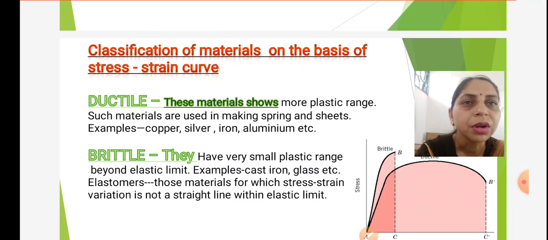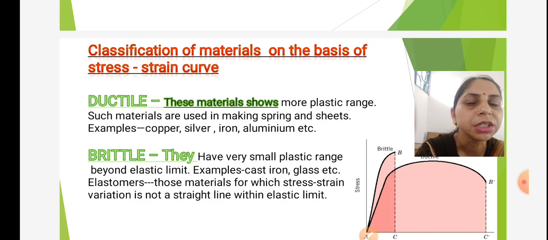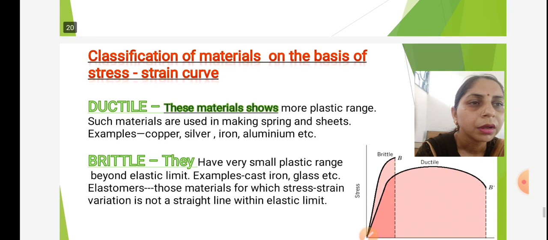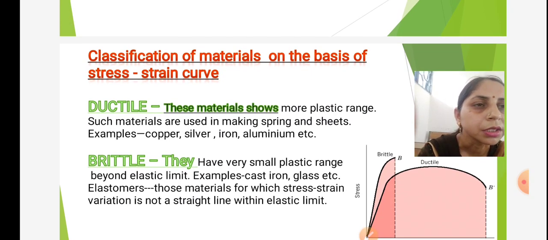We can also classify materials on the basis of stress-strain curve. Ductile material. Here we can see from the graph stress versus strain. This is the curve of a ductile material.